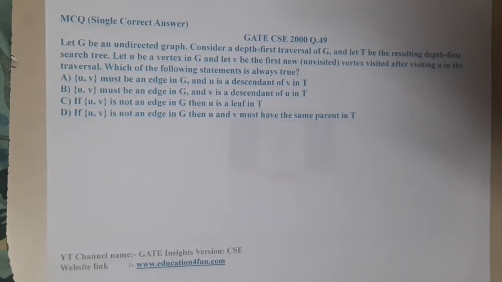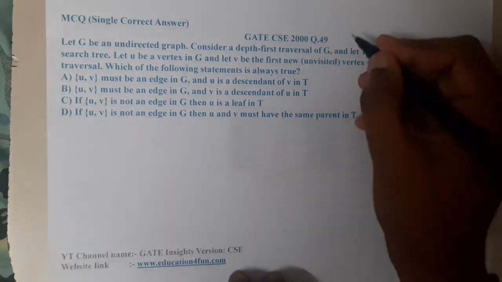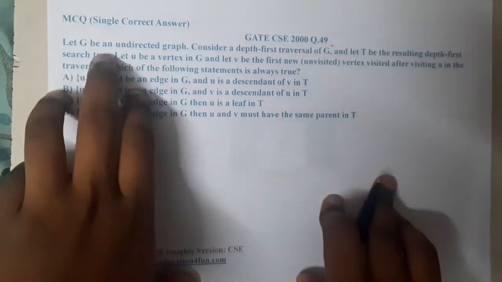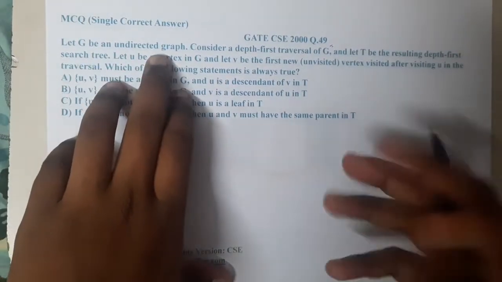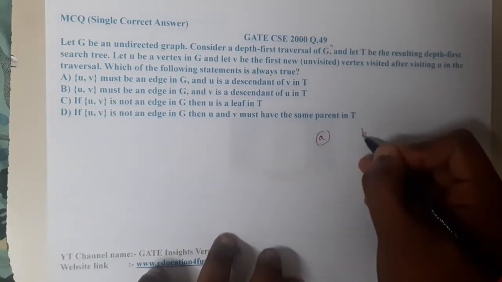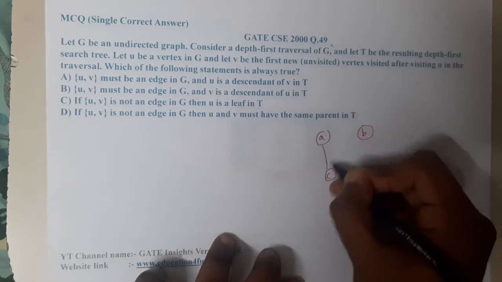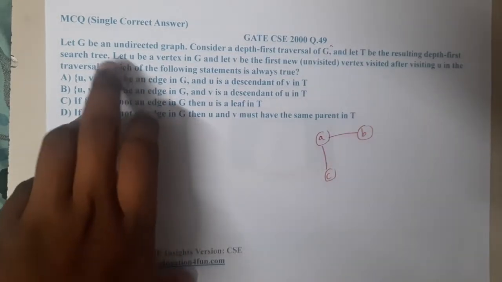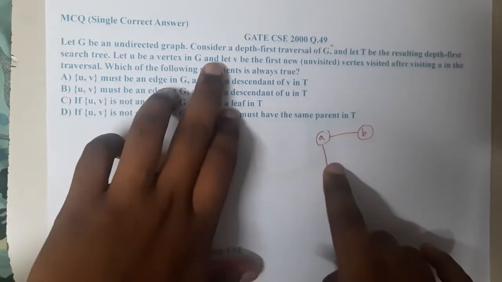In this lecture, let us go through the next question, that is GATE CSE 2000 question 49. So let G be an undirected graph. Let us draw a graph first of all, it will be easy that way. So A, B and C. Let us draw a simple graph with 3 nodes. This is an undirected graph, so there are no directions.